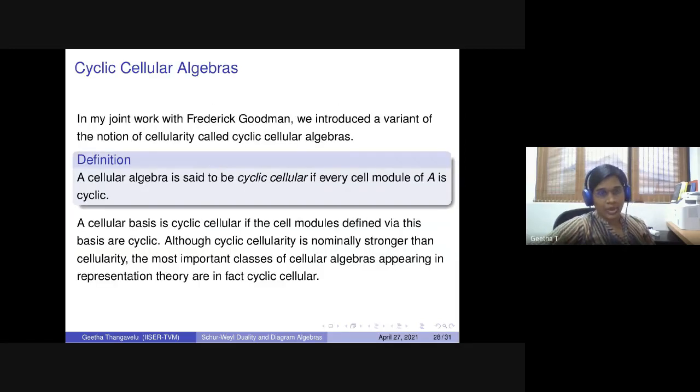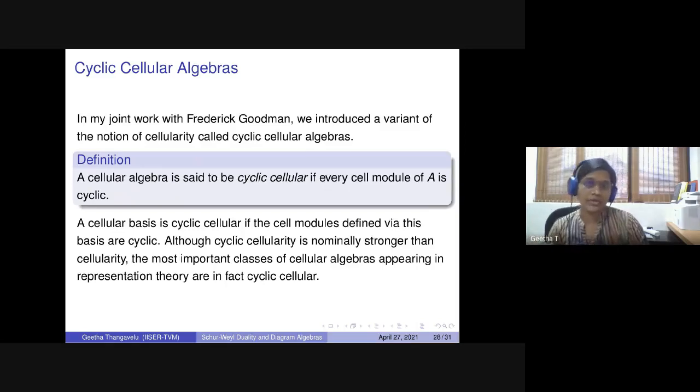In my joint work with Frederick Goodman, we introduced a variant of the notion of cellularity called cyclic cellular algebras. A cellular algebra is cyclic cellular if the cell modules you have created are cyclic. Although this looks stronger than the normal cellular version, all the existing algebras fell into this category, except the one we begin with, for example the wreath product groups.